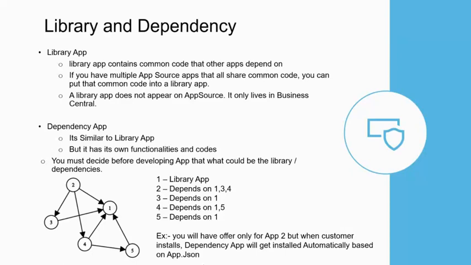Here I have given a graph for you. Consider this one a library app, which will have all your tables and common library code, like managing the license part and other stuff. And there is an app called a dependency app. It's dependent on one, and obviously the library app, and it depends on 3 and 4. If you take app 3, it depends only on the library app. And if you take the other apps sequentially, each has its own dependency.